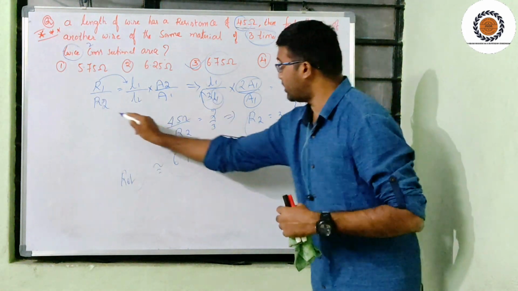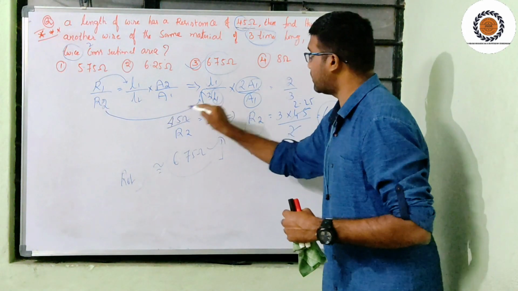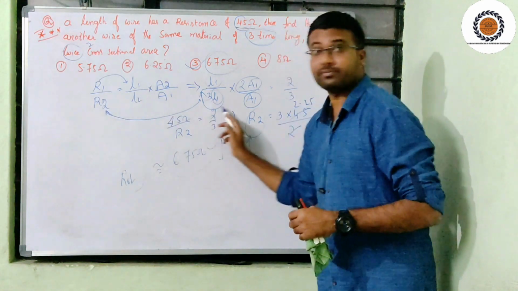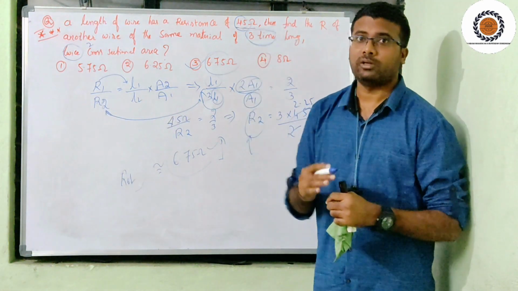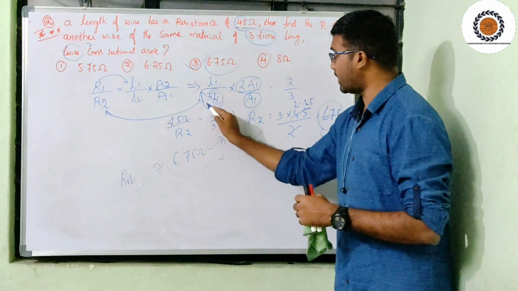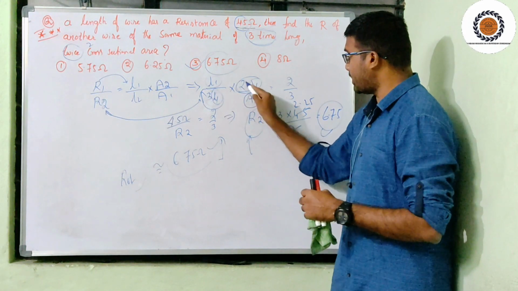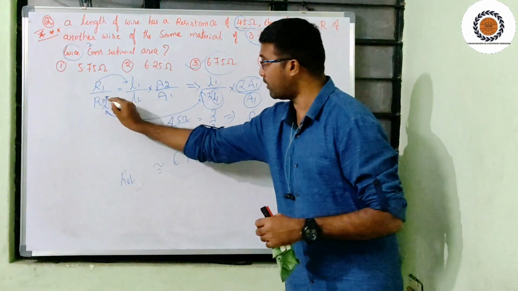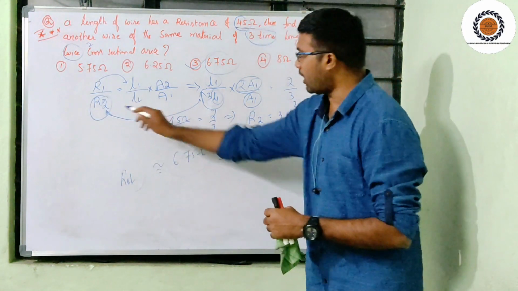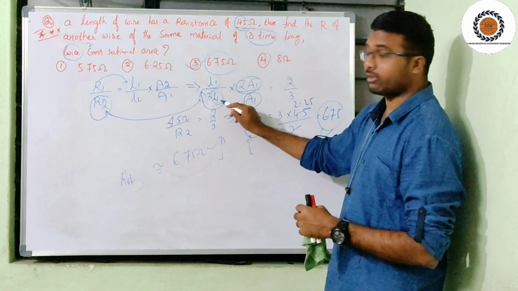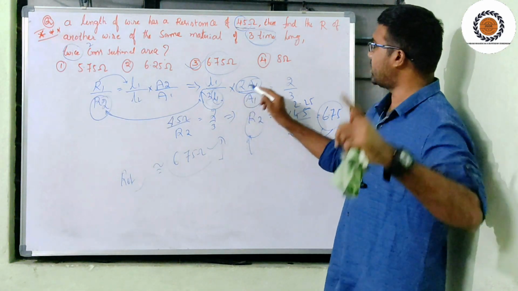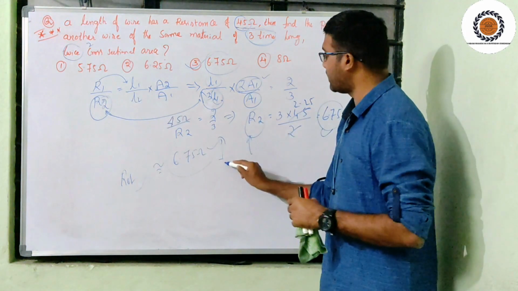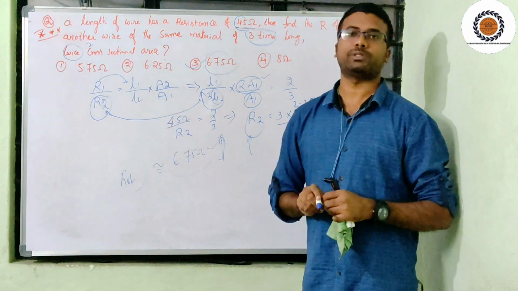So resistance is directly proportional to the length and inversely proportional to the area. If you observe the equation, R1 divided by R2, where I want to find R2, there is a 3 times increase lengthwise and a 2 times increase area-wise. That's why the resistance increased to 6.75 ohms.